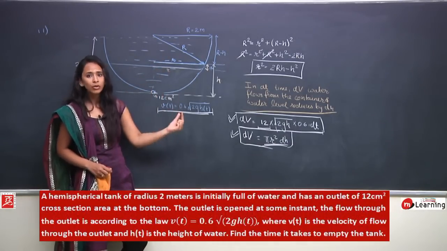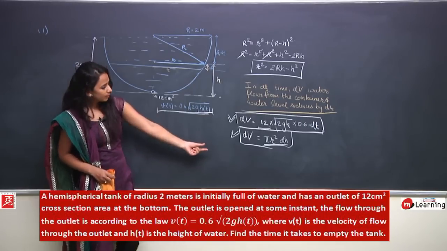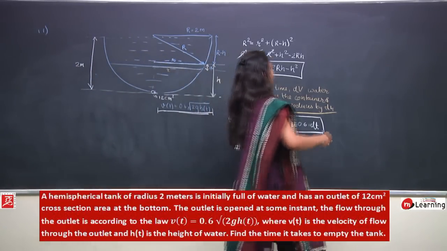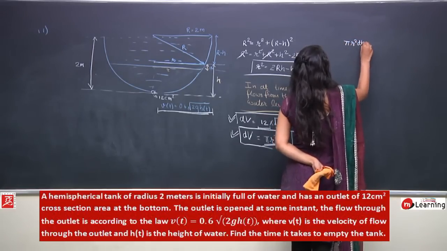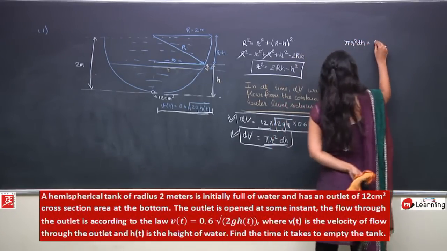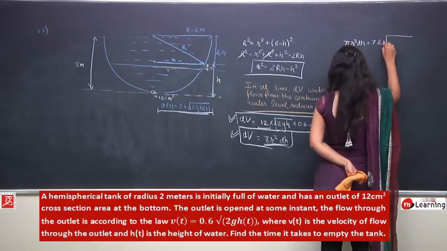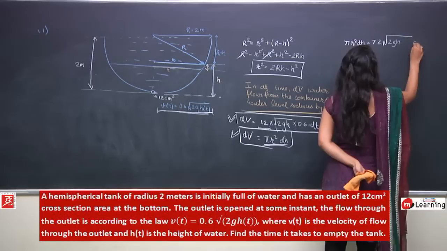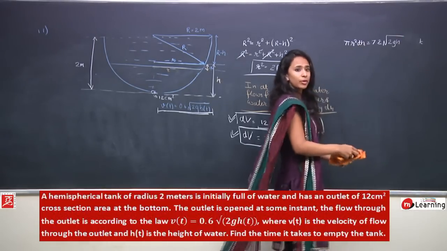The water that has flown out has to be equal to the volume of water that has changed in the container. So I can very safely equate pi r square dh would be equals to 7.2 under root 2gh into dt. Perfect. Is there any doubt here?